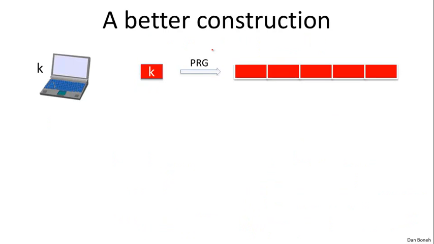So if you want to do that, a better way to do that is rather than slightly modifying this IV that just slightly modifies the prefix of the PRG key, a better way is to use a PRG again. So essentially what you could do is take your long-term key and then feed that directly through a PRG. So now we get a long stream of bits that look essentially random. And then the initial segment, the first segment, could be used as the key for frame number 1.